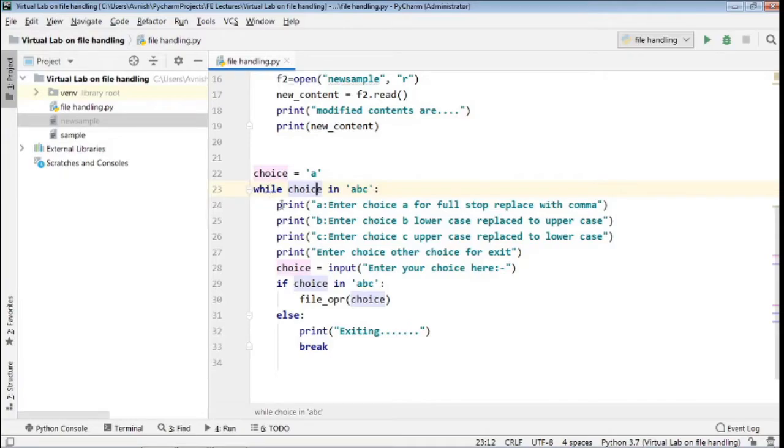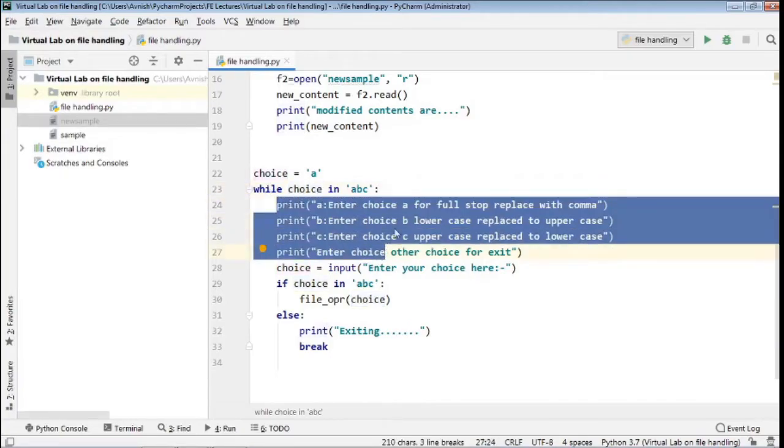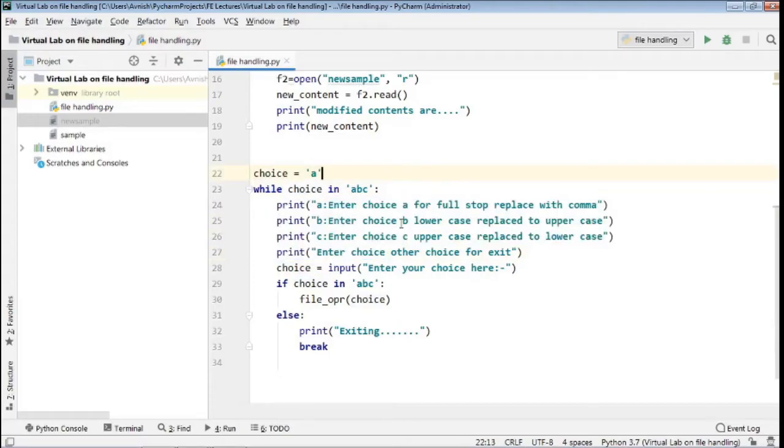Now this program, we will make it a menu driven program. Menu driven program means we will present all options to the user, and the user has to select what operation he wants to perform. Here there are 3 operations. We will take the first operation as A, the second operation as B, and the third operation as C. If the user chooses operation A, or presses the key A on his keyboard, then we will present his choice